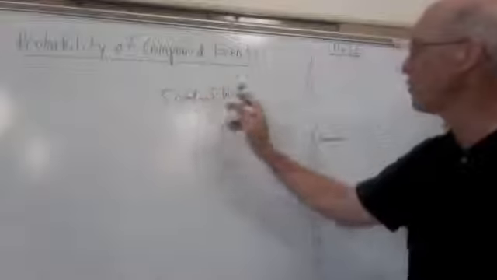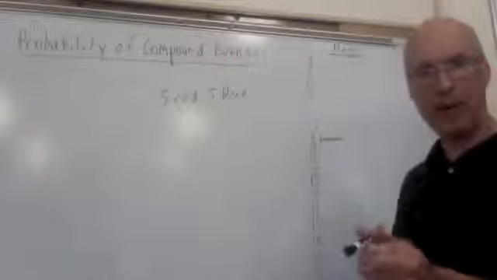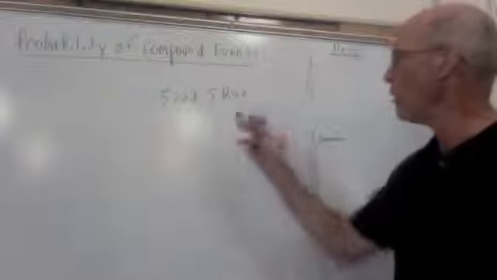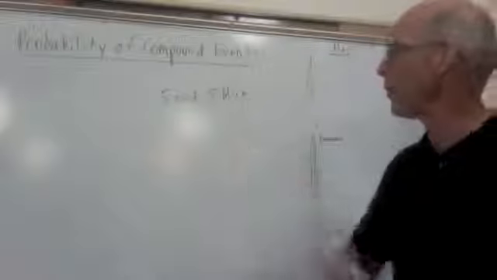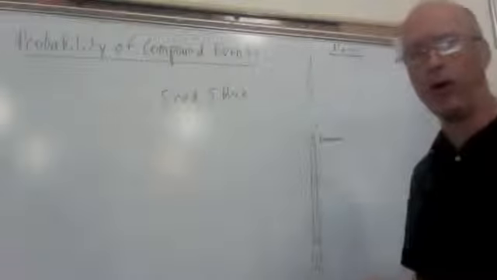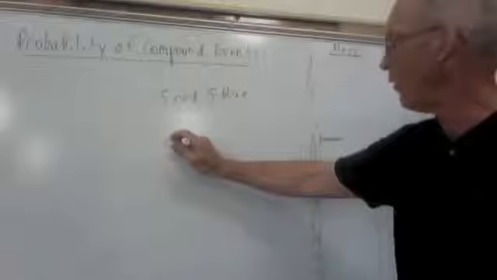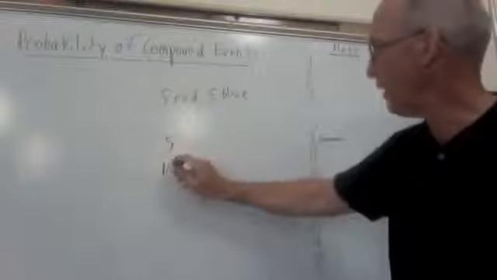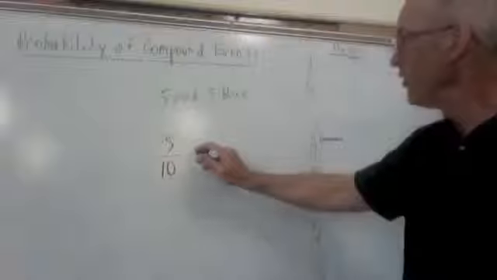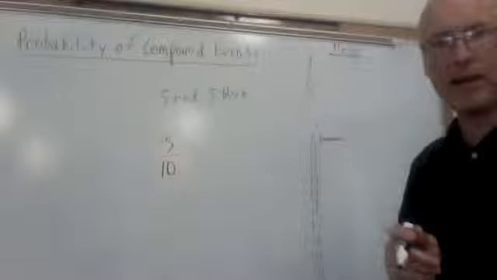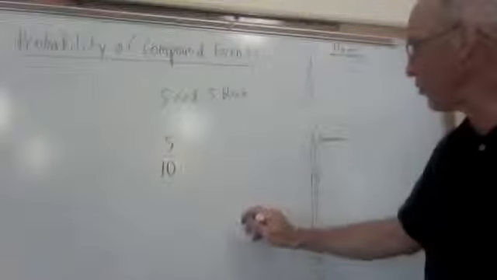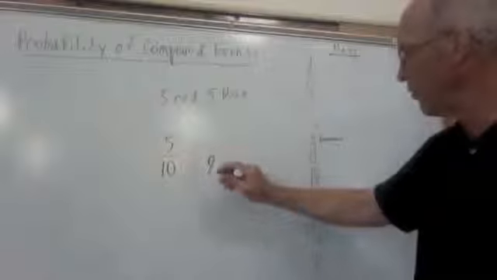Let's say I was drawing these marbles and I didn't put them back each time. Well, let me do the same thing. What was my possibility then of getting 2 reds in a row? Well, the first time we know would be 5 out of 10. But this time we're not putting the marble back in there. So the second time there's going to be 9 marbles to draw from.